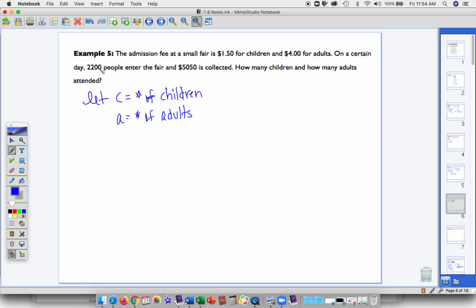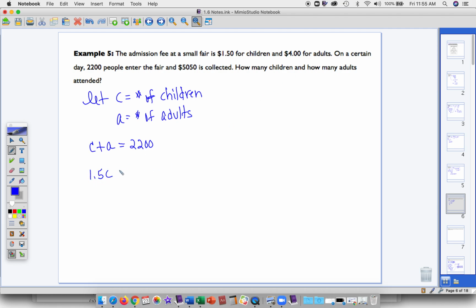So if we know that 2,200 people entered the fair, then we know that the number of children plus the number of adults is equal to 2,200. That's our first equation. Now the money part, remember, it's $1.50 for children. So $1.50 times the number of children would be that amount brought in for children.